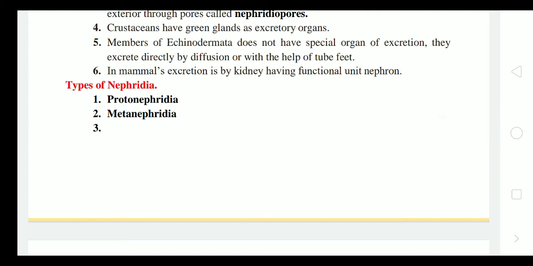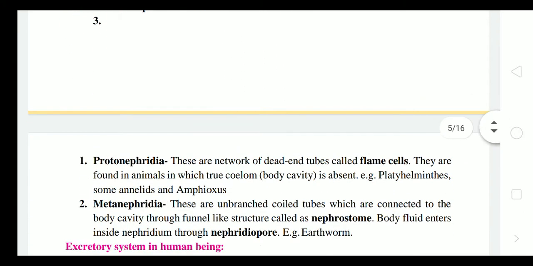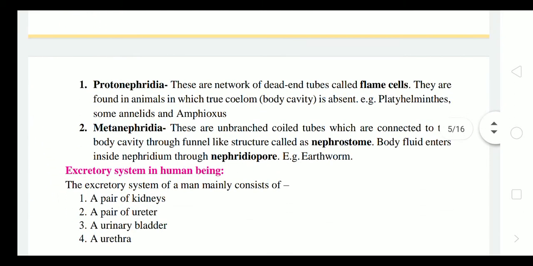Types of nephridia: protonephridia and metanephridia. Protonephridia are networks of dead-end tubes called flame cells, which are just dead-end cells that perform the function of a tube. They are found in animals in which the true coelom, that is the body cavity, is absent. For example, platyhelminthes, some annelids and amphioxus.